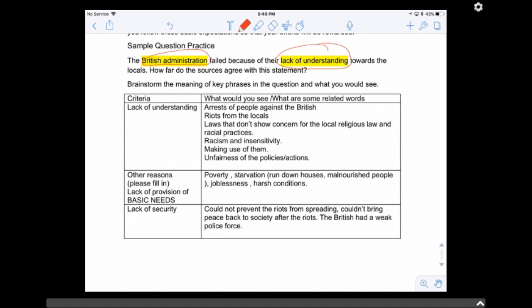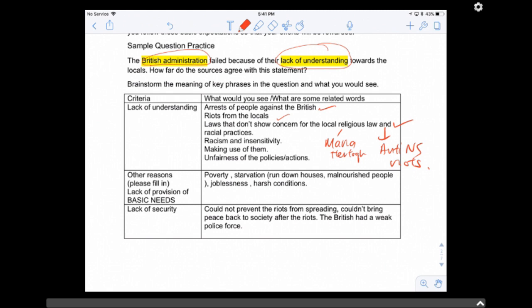Well, you can see things like arrests, people going against the British, riots from the locals, right? Some laws that don't show concern for the local religious and racial practices. And where do you see this? Right, you see this in the Maria Hertogh case, right? For religion, you see this in the Maria Hertogh case. For racial, you see this in the anti-National Service riots, right? All right. So these are the sort of things, right?